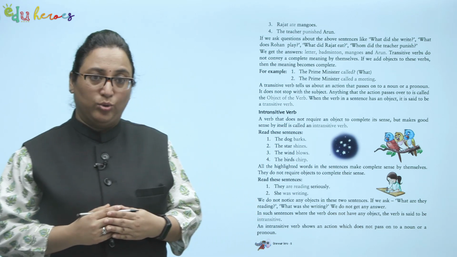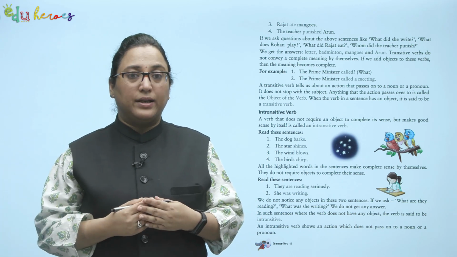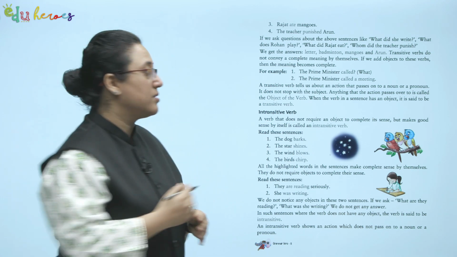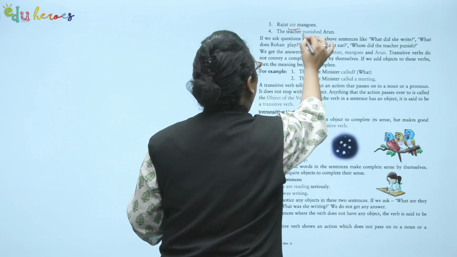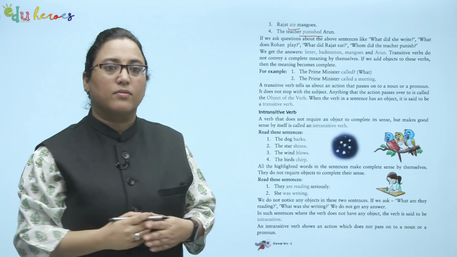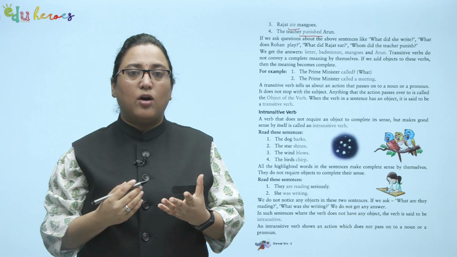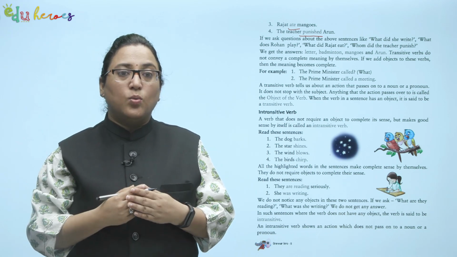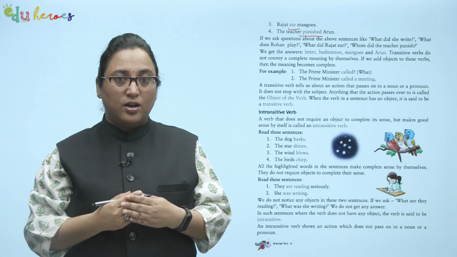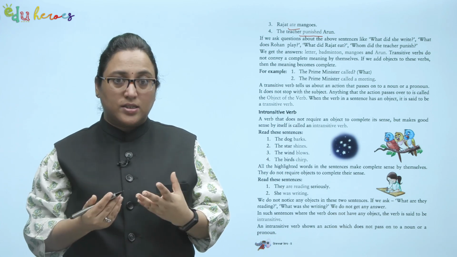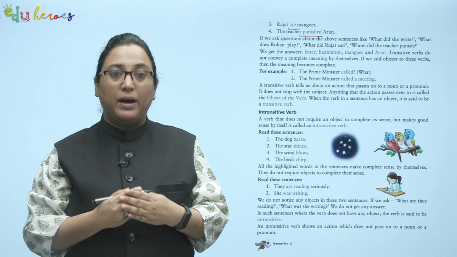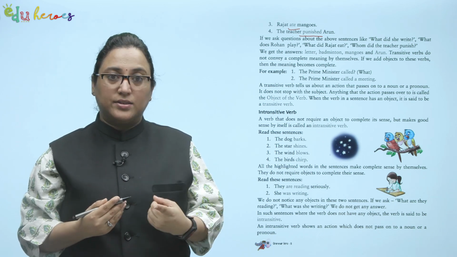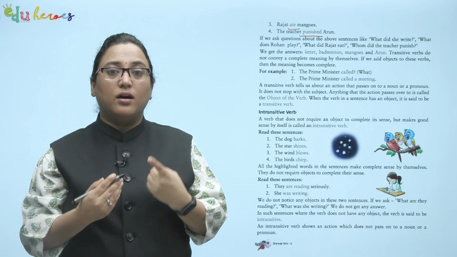Rajat ate mangoes. The teacher punished Arun. Let me again underline the verbs: ate and punished. If we ask questions about the above sentences, like what did she write? What does Rohan play? What did Rajat eat? Whom did the teacher punish? We get the answers: letter, badminton, mangoes and Arun.